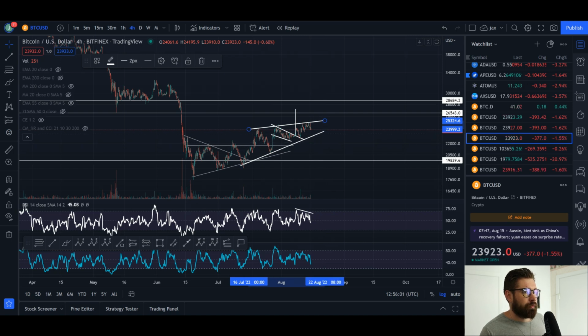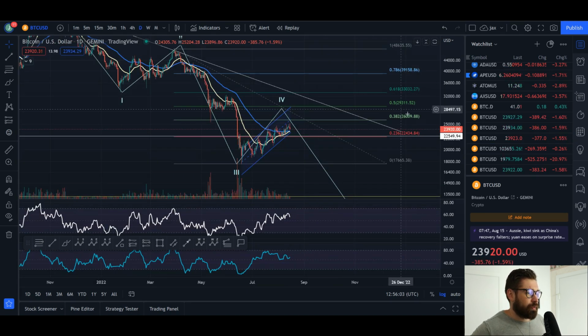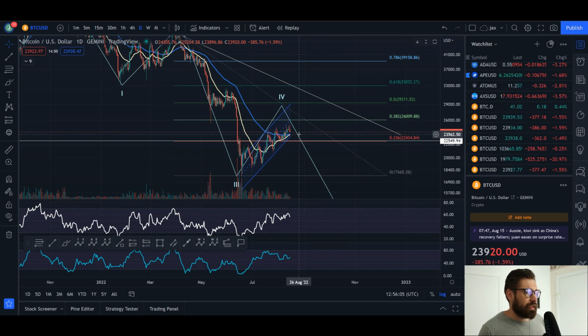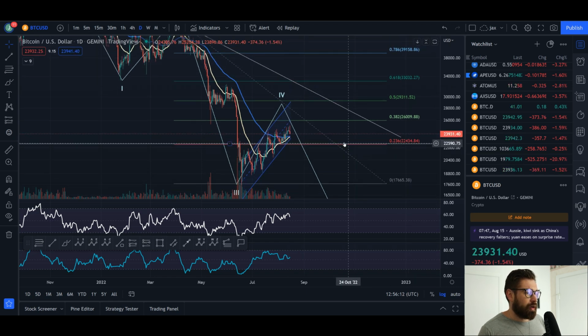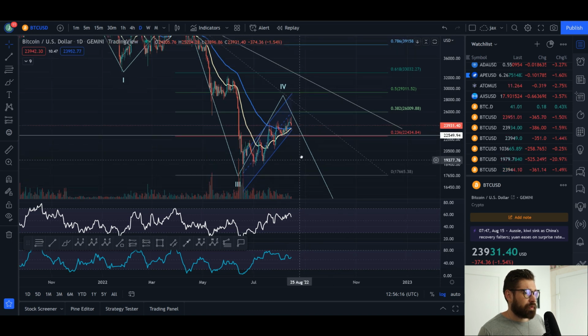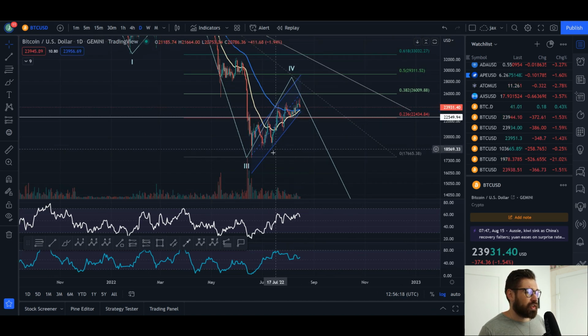Now if we look at Bitcoin on the daily, we're just about to print the bullish cross of the EMAs. So what we may be looking to do, you can see we have some topping tail candles here. What we may be looking to do here is come back down to the EMAs, find support, and see continuation to the upside. If we break the EMAs and we lose the support of this ascending channel, that would be relatively bearish, and we could see some larger sell-off.